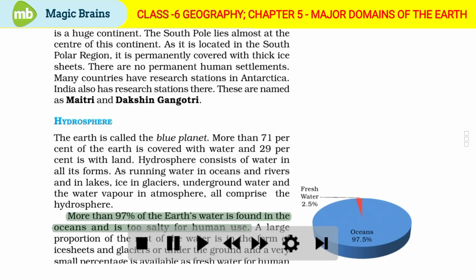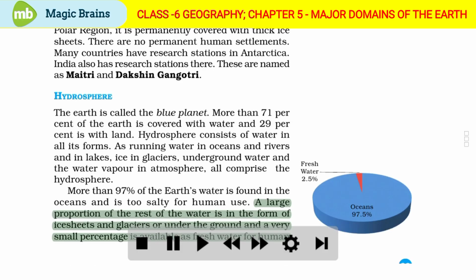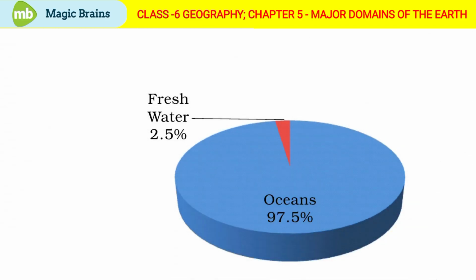More than 97% of the Earth's water is found in the oceans and is too salty for human use. A large proportion of the rest of the water is in the form of ice sheets and glaciers or under the ground, and a very small percentage is available as fresh water for human use. The figure shows oceans comprising of 97.5% of water and freshwater resources comprising of 2.5% of water.